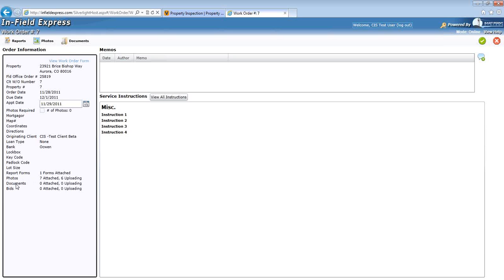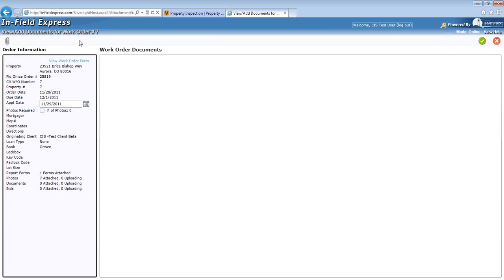If any additional information is required, vendors can attach it via the Documents section and may also provide bids if required. Documents can be added by clicking on the Documents icon in the upper left-hand corner. This will take you to the Documents Upload page. Documents can be added by clicking the Attachment icon and selecting the file just like you would an attachment to an email.